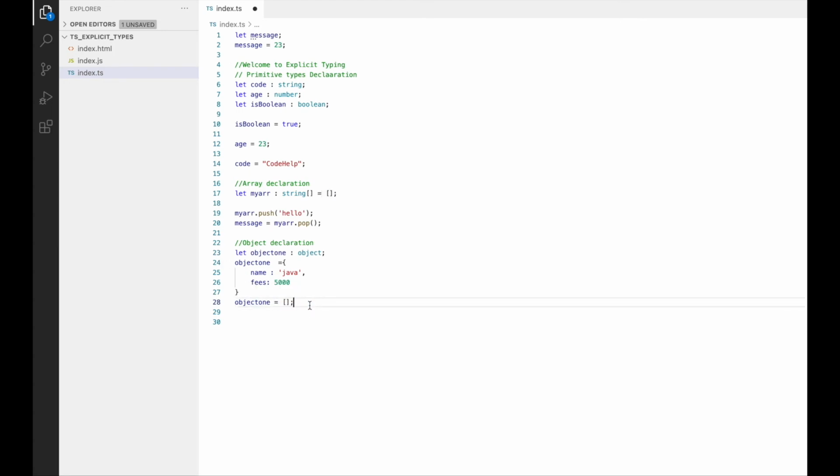But in some cases, we want our object to have a specific set of key values only, and not any other values should be allowed. So to avoid this, there is another way to declare an object to have a more specific scope for the object created. That would be done as, let me create another object, let object2 colon an empty object, and then in this empty object we can add the properties like name colon, which would be of type, let's say string, and then we have fees, which would be of type number.